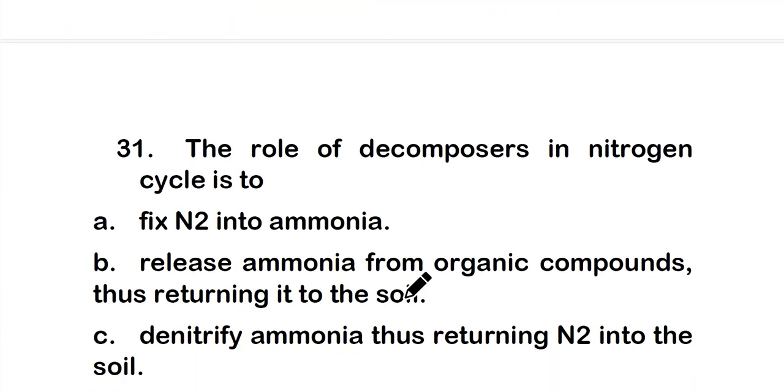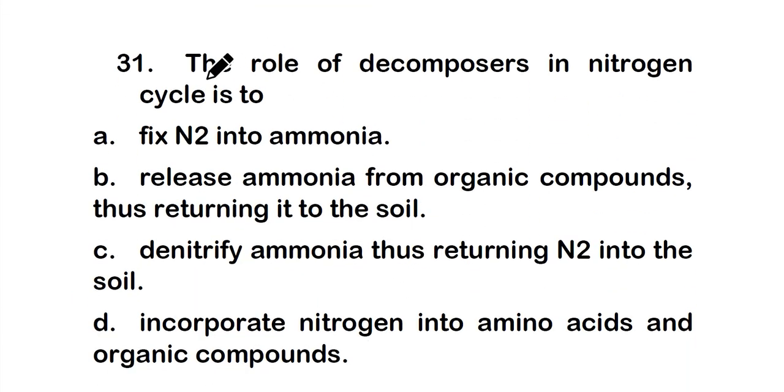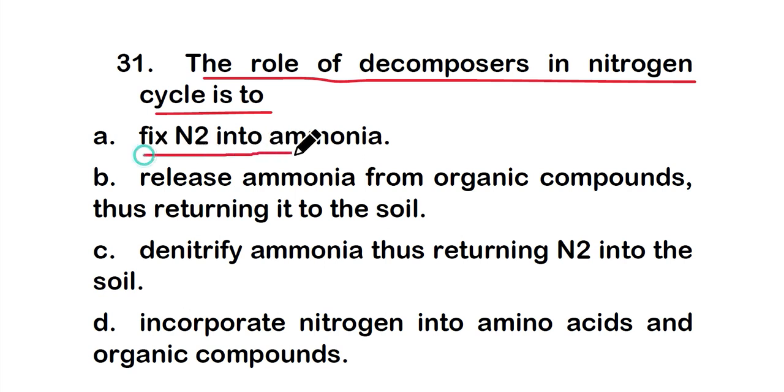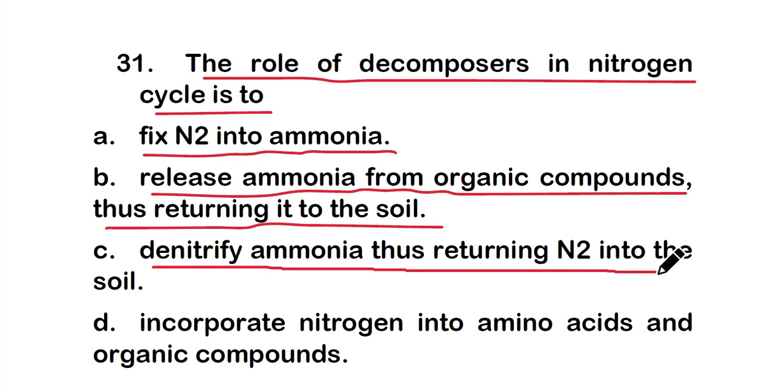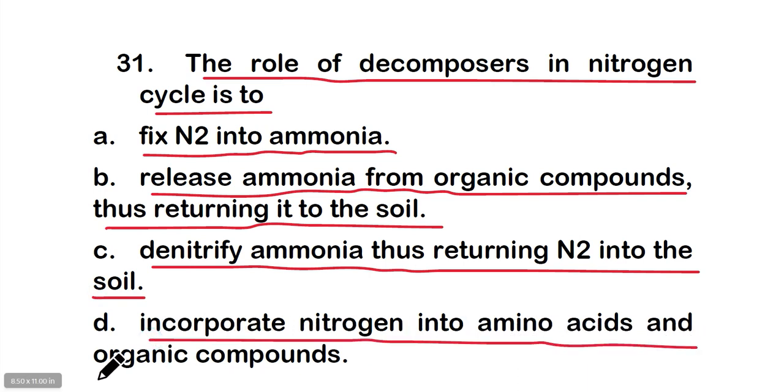Next one is question number 31. That is, the role of decomposers in nitrogen cycle is to, option A, fix nitrogen into ammonia, option B, release ammonia from organic compounds, thus returning it to the soil, or option C, denitrify ammonia, thus returning N2 or nitrogen into the soil, or option D, incorporate nitrogen into amino acids and organic compounds.